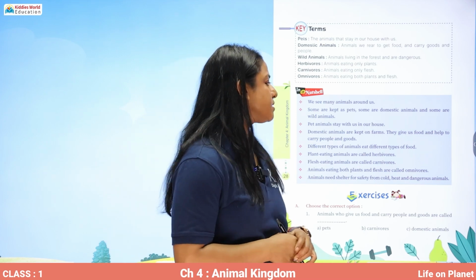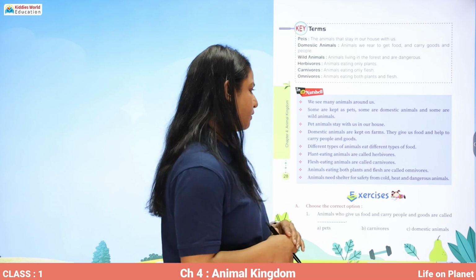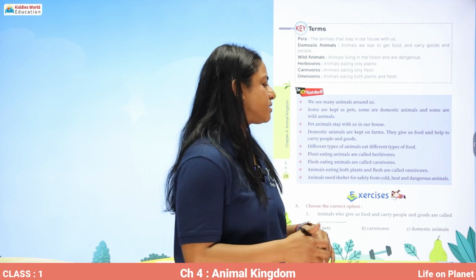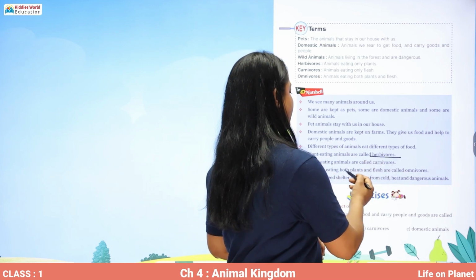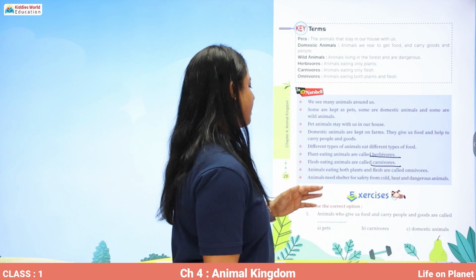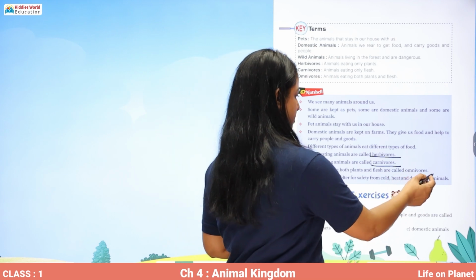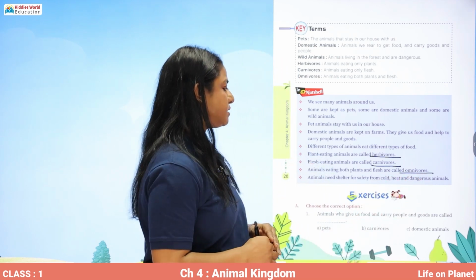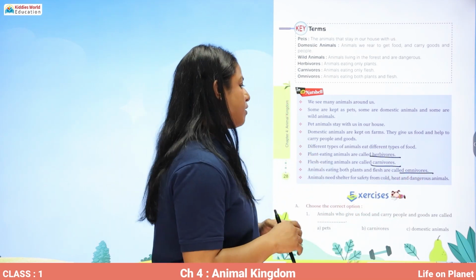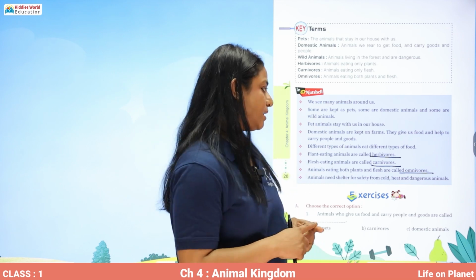Different types of animals eat different types of food. Plant-eating animals are called herbivores, flesh-eating animals are called carnivores, and animals eating both plants and flesh are called omnivores. Animals need shelter from cold, heat, and dangerous animals.